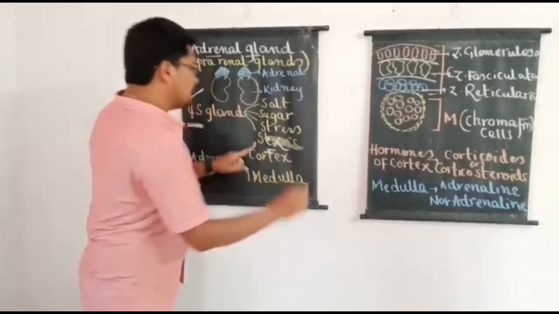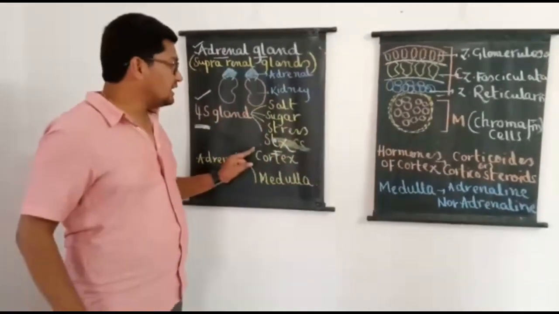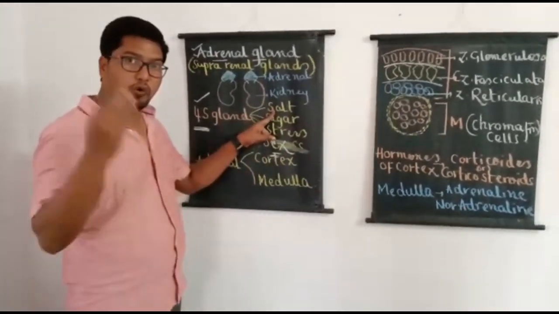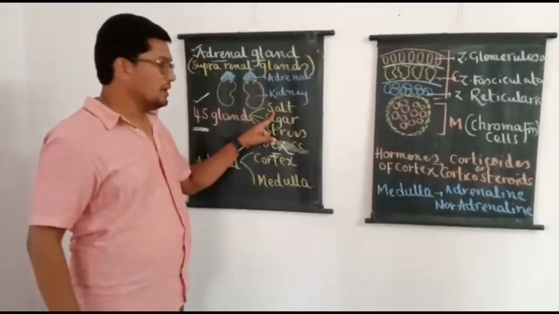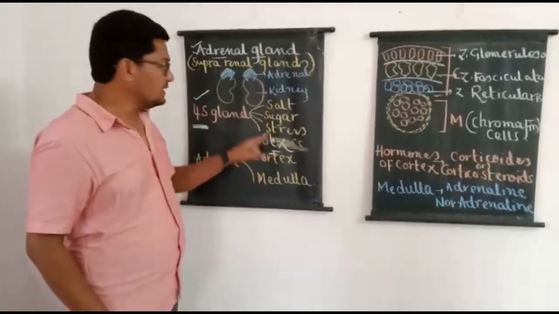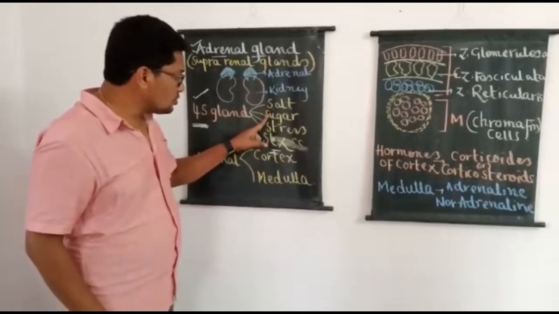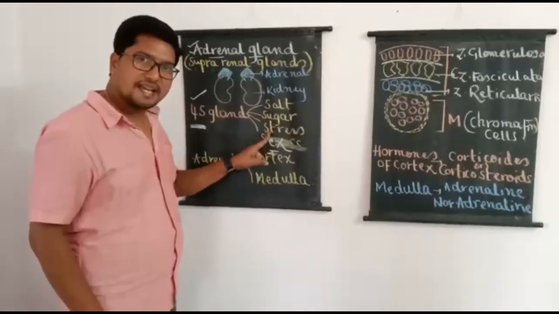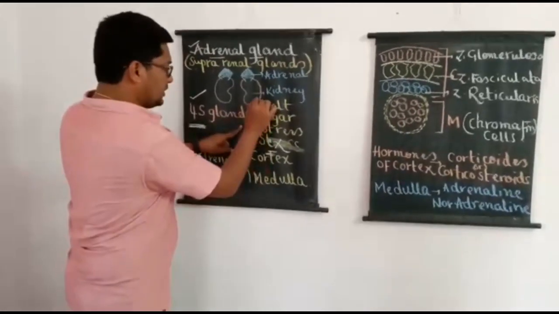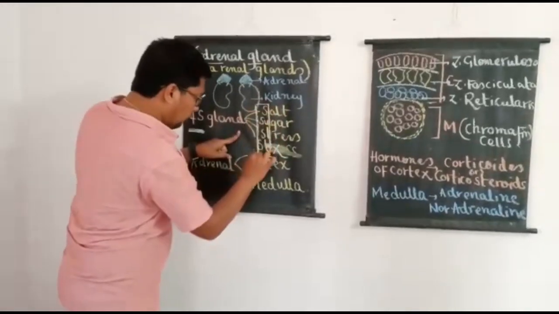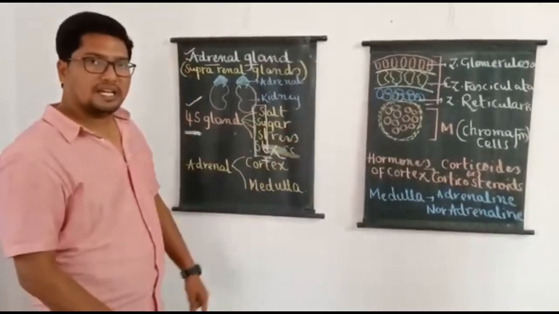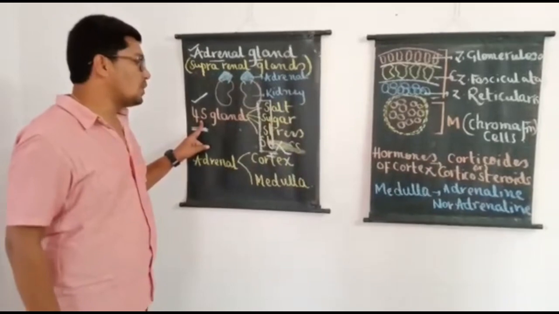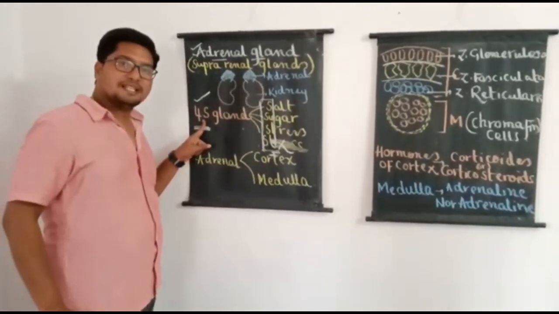So these hormones of the adrenal gland regulate 4 S's in the human body. 4S represents what here? Salt metabolism, sugar metabolism, stress and sex. As it regulates 4 S's in the human body, based on the function it is popularly called 4S gland.